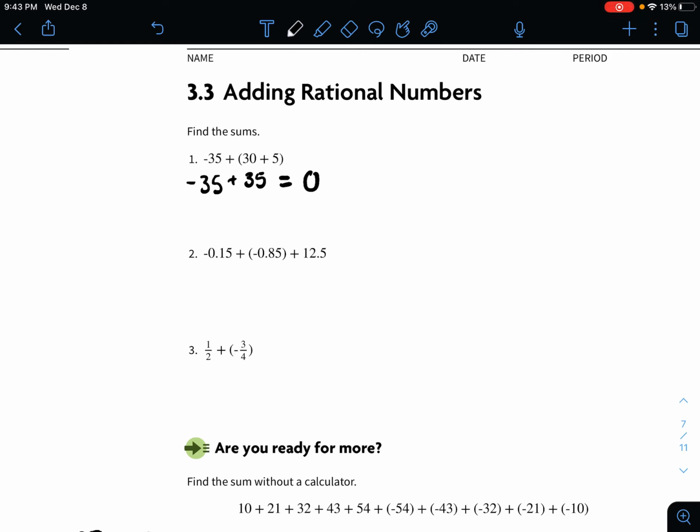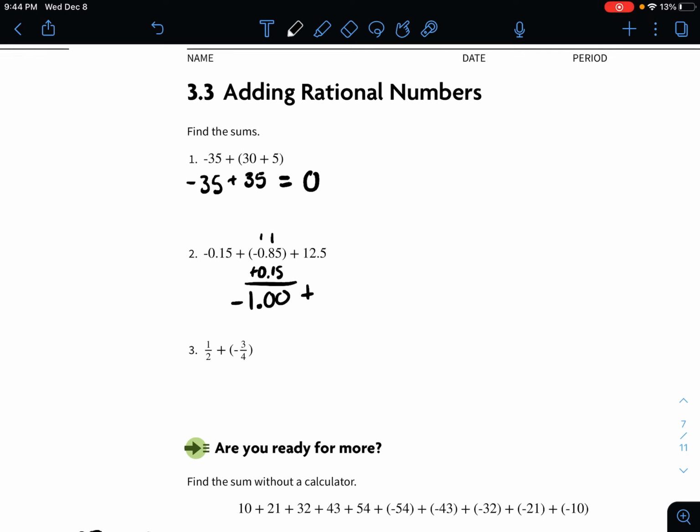So these first two are negative, so I know I can just add those together and keep the sign negative. So I'm just going to come here and go 0.15, just line everything up. So when I add them together, I can keep track. So 5 plus 5 is 10, drop the 0, carry the 1. 8 plus 2 is 10, carry the 1. Bring down my decimal, and we've got negative 1.